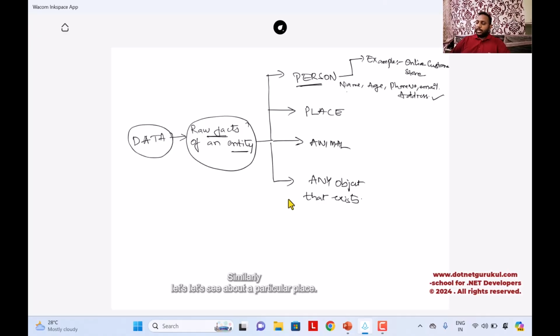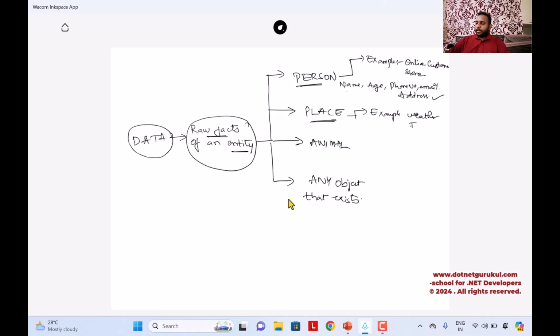Similarly, let's see about a particular place. Let's say I have a weather forecast, or let's say I have a particular city.